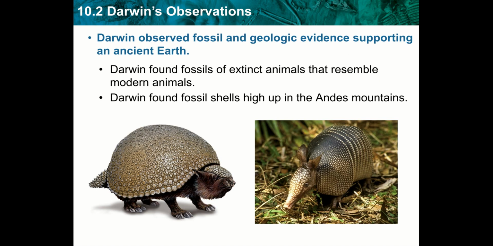Charles Darwin also observed fossils and geologic evidence supporting an ancient Earth. So he believed, what scientist was it? Buffon. He believed that the world was older than 6,000 years. So he found fossils of extinct animals that resembled modern animals today.